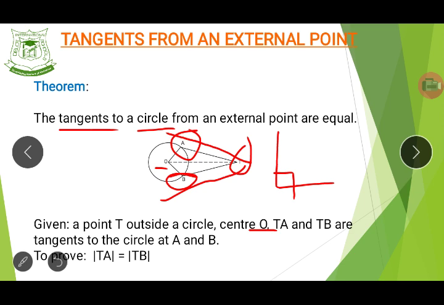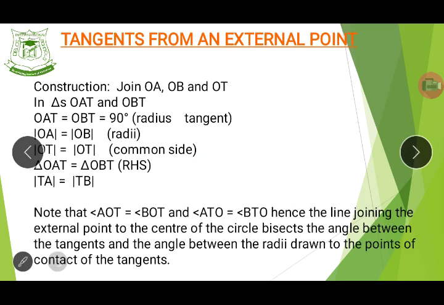Now, what we want to do is prove that line TA, that is this line, is equal to this line. Do you see that now? Let me clear the screen a little bit. Now, we want to prove that this line and this line are equal. These are the things that form the basis of our calculations, of our solving of problems with questions that involve tangents to circles. Do you get now? So let's move on and see.